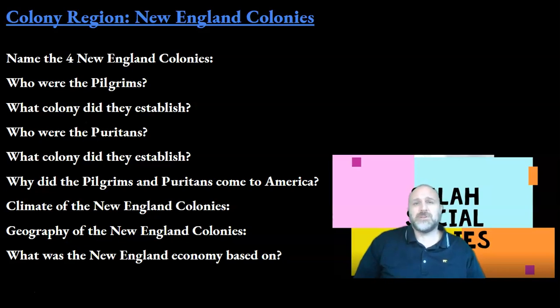The poor climate and rocky terrain meant that there were only small subsistence farms and no large crop plantations. Remember that. Again, a way to remember the size of the farms in New England colonies, just use the simple saying, small colonies, small farms. So what does that mean for the economy? Well, the economy of the New England colonies was very dependent on things like fishing, whaling, merchant trading, lumbering, and small household farming.